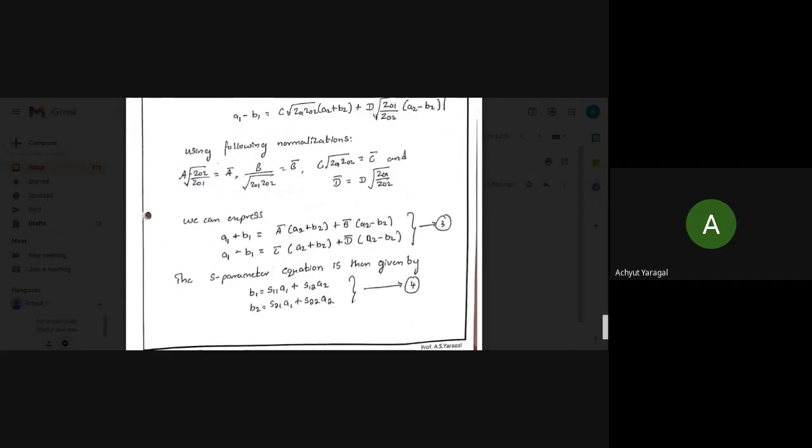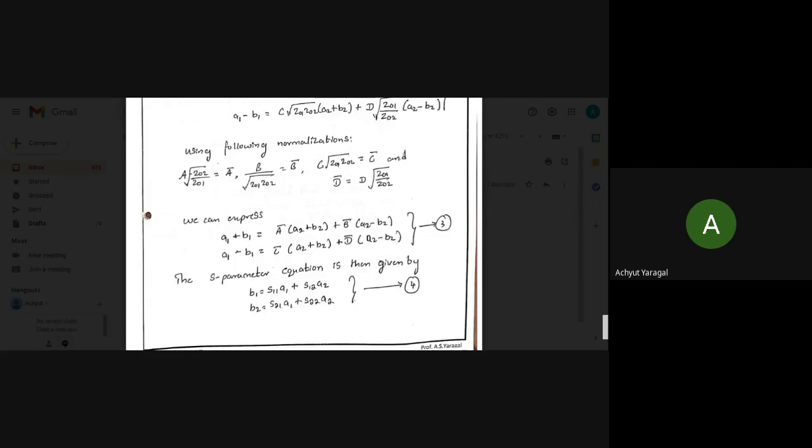So equation number 3 is stating now: a1 plus b1 is equal to A bar into bracket of a2 plus b2, plus B bar into a2 minus b2. And a1 minus b1 is equal to C bar into a2 plus b2, plus D bar into a2 minus b2. This is equation number 3, which we got after the normalization.